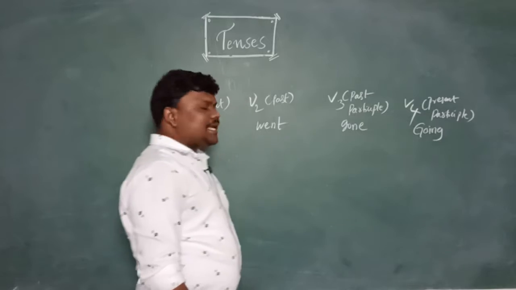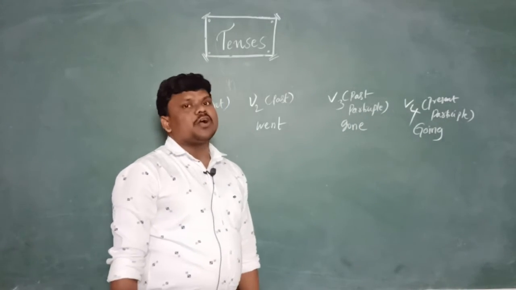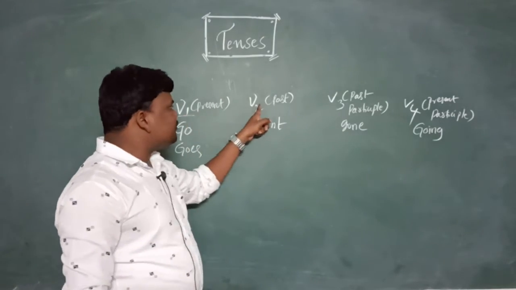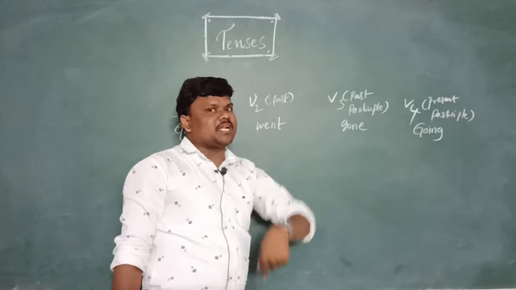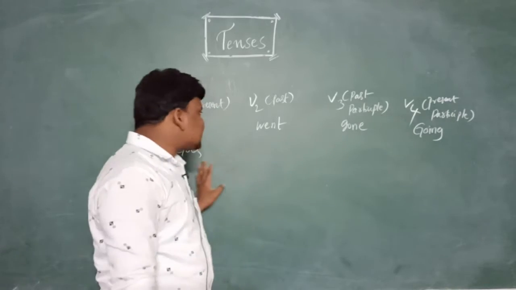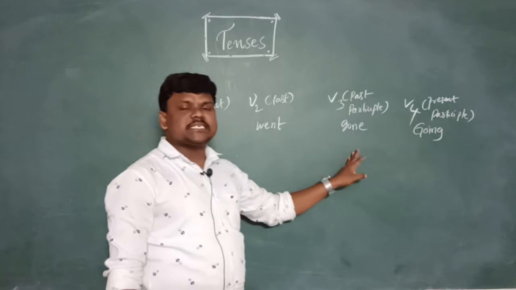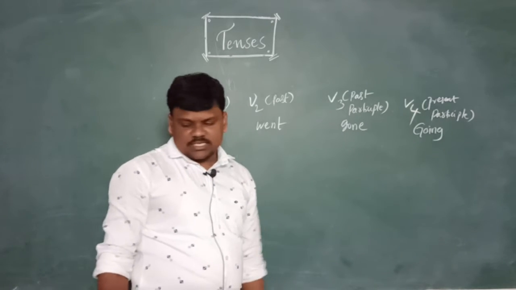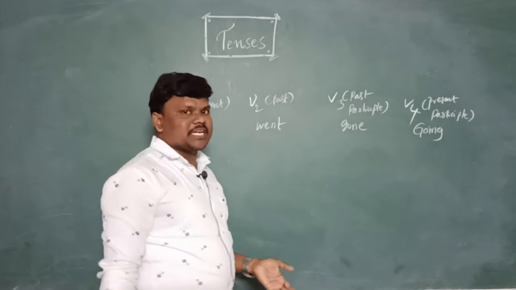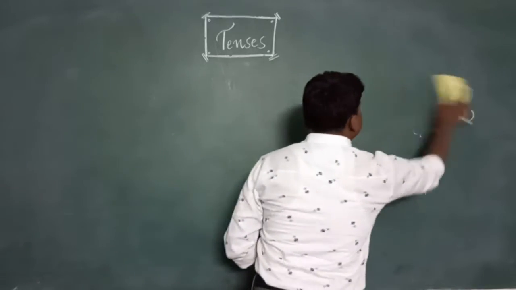If we add ing to V1, we get V4, which is going. These are the verbs: V1, V2, V3, V4. Remember: go, went, gone, going; ask, asked, asked, asking; write, wrote, written, writing. Like that. And apart from this, there are various kinds of verbs.